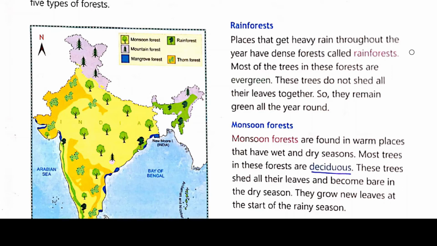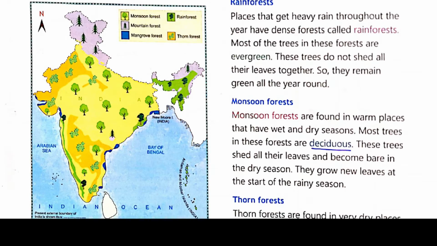Then second comes monsoon forest. Monsoon forests are found in warm places that have wet and dry seasons. Most trees in these forests are deciduous. In this monsoon forest, many trees are deciduous. These trees shed all their leaves and become bare in the dry season.